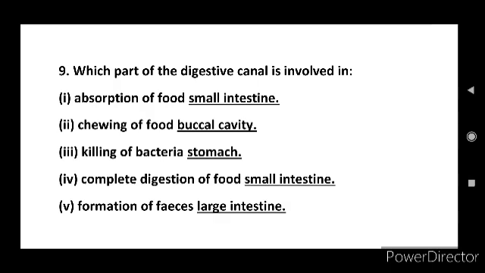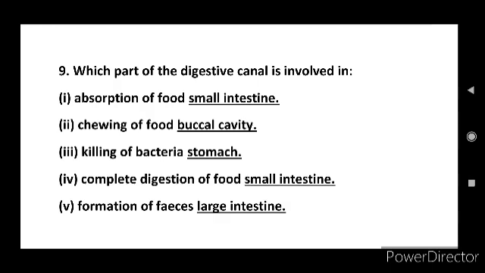Okay, and next, fourth question in that ninth question, complete digestion of food. The complete digestion of food is taking place in the small intestine region. When the partially digested food reaches the lower part of the small intestine, the intestinal juices complete the digestion of all components of food.